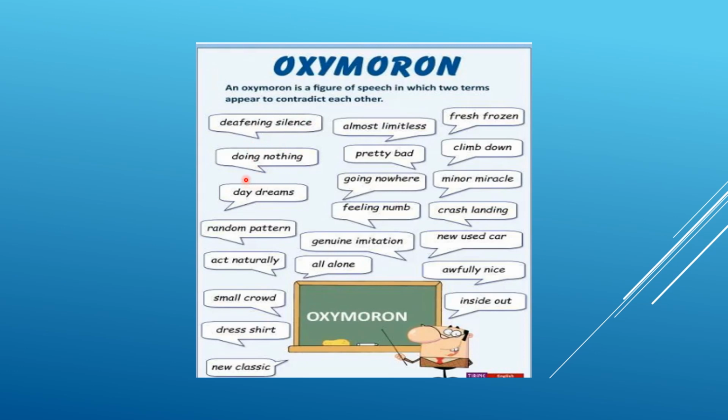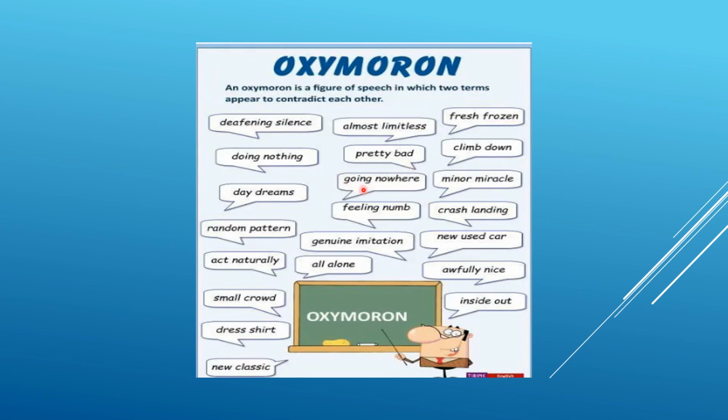Doing nothing. So you're doing as well as nothing. So this is the contradictory use of terms. Daydreams, random pattern, act naturally, small crowd. Crowd is supposed to be big actually. So small is a contradictory term for crowd. Dress, shirt, new classic, almost limitless, pretty bad. So if someone is pretty, how can that be bad? Again, these two terms are contradictory or opposite of each other.